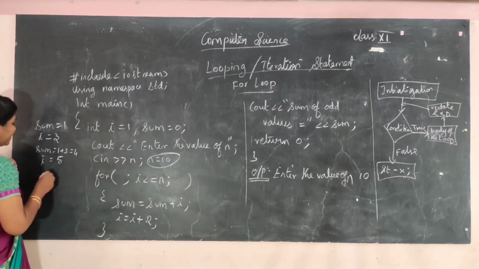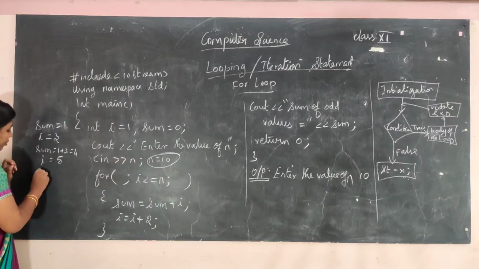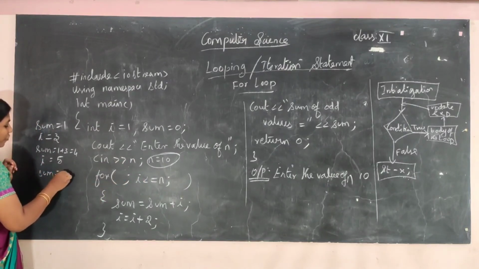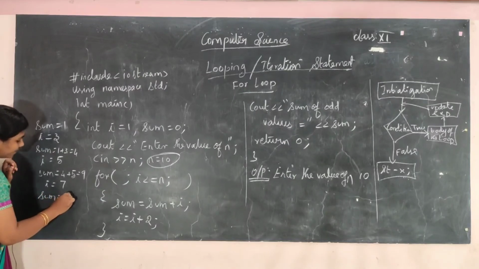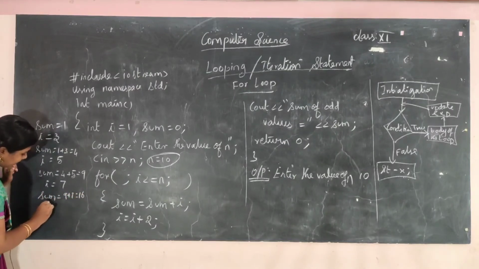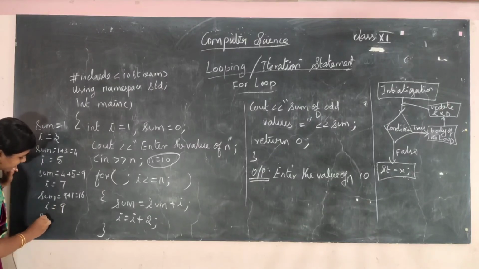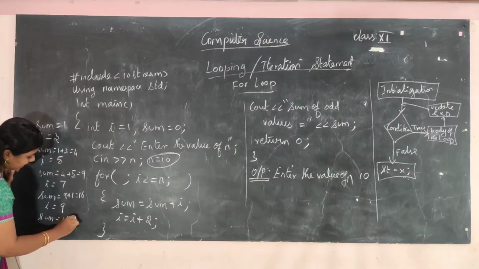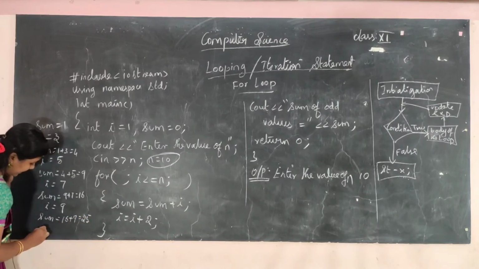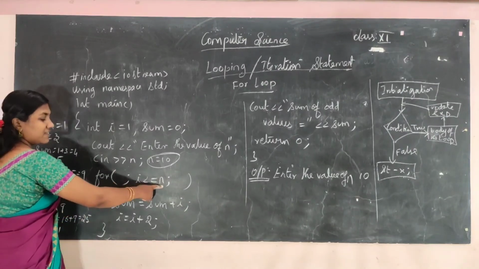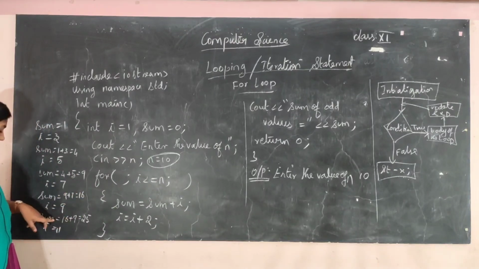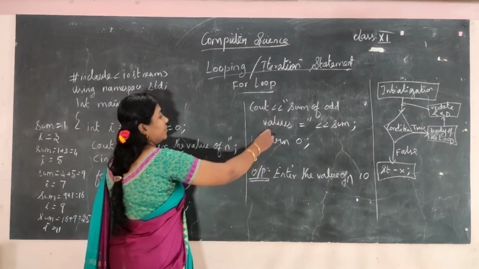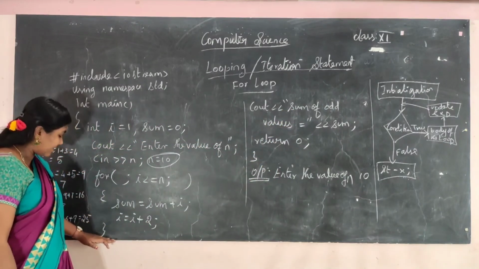Again it will move to the test expression. So 5 less than or equal to 10, condition true. Sum is equal to 4 plus 5 equal to 9. i is equal to 7. So sum is equal to 9 plus 7 is equal to 16. i is equal to 9. So sum is equal to 16 plus 9 is equal to 25. And then i becomes 11. 11 less than or equal to 10, condition becomes false. So it will come out of the loop. What is the value finally in the sum variable? It is 25.